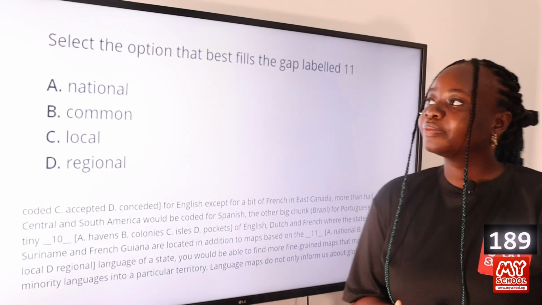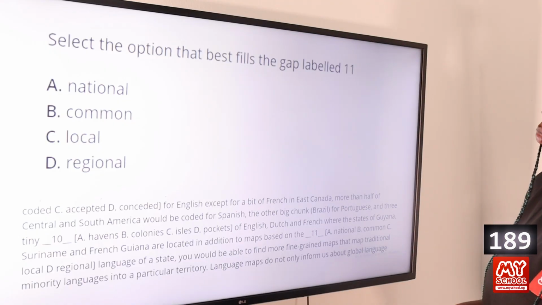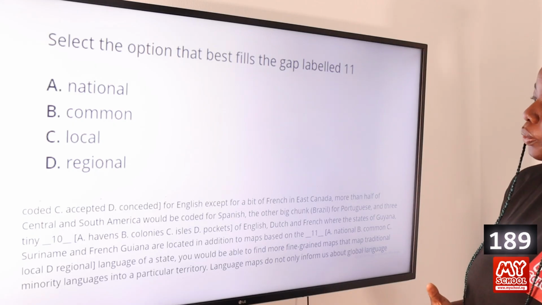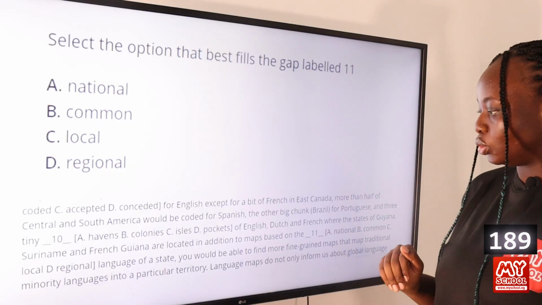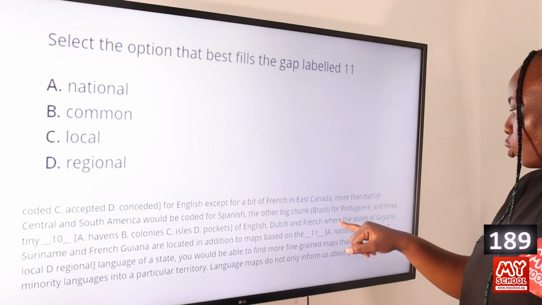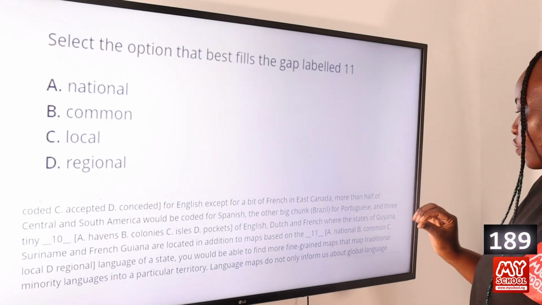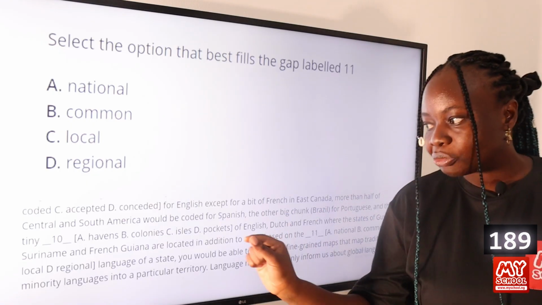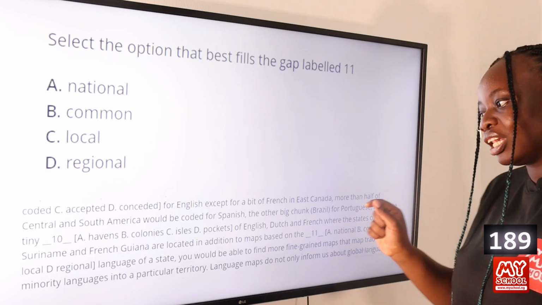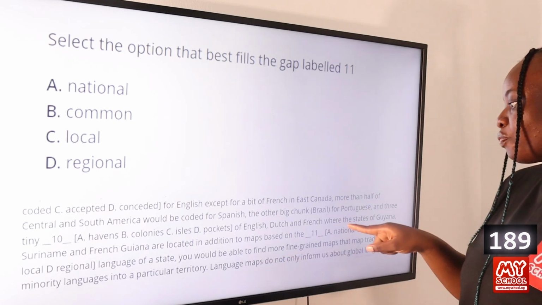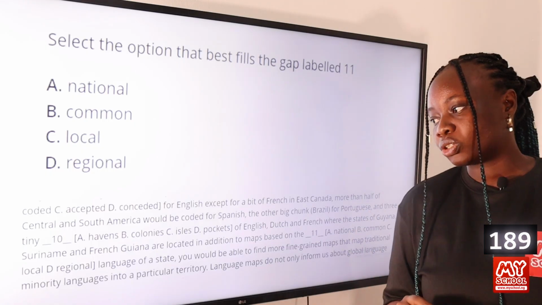Question 189. Select the option that best fills the gap labeled 11. Option A, national, B, common, C, local, D, regional. So the answer to this question is option A, national. Again, we have to look at the way it is used in the sentence. So the other big chunk, Brazil for Portuguese, and 3 tiny pockets of English, Dutch, and French, where the states of Guyana, Suriname, and French Guyana are located. In addition to the maps based on the dashed language of a state, you will be able to find more fine-grained maps that map traditional minority languages into a particular territory.